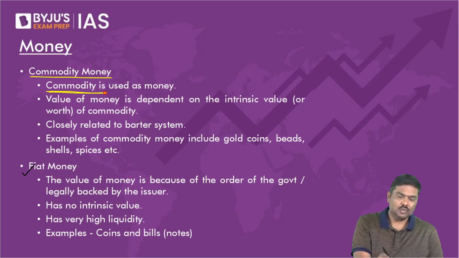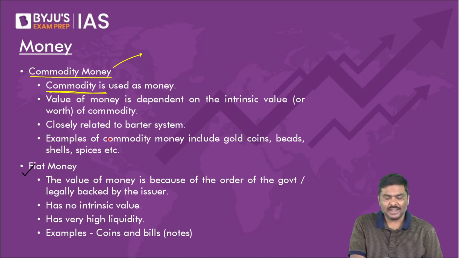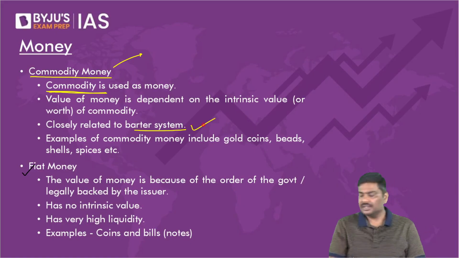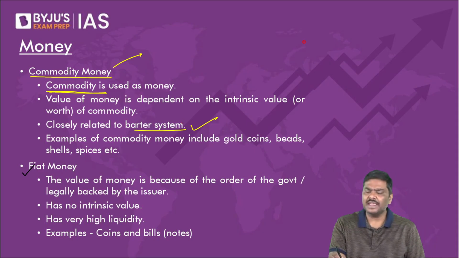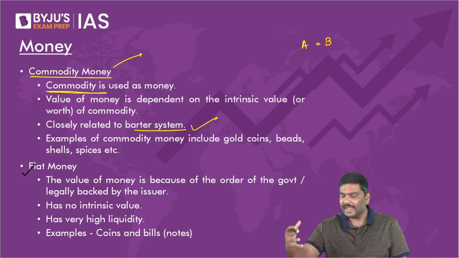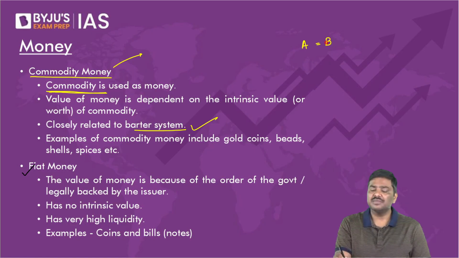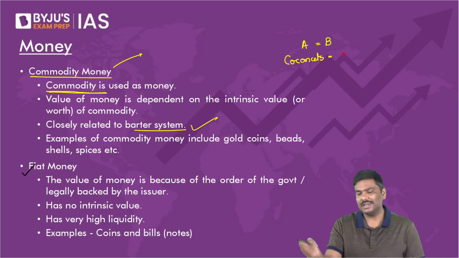Now, please understand one more point I want to connect regarding commodity money here. Commodity money is very closely related to the barter system. Please make an observation. Why do we say it is very closely related to the barter system? Barter system basically means I'm selling A to purchase B. Very simple. For example, I'm selling, let's say, coconuts, and in return, I might want to purchase, let's say, horses.